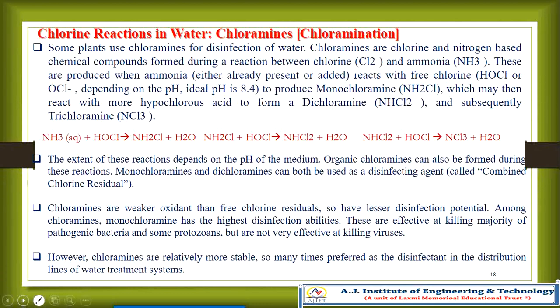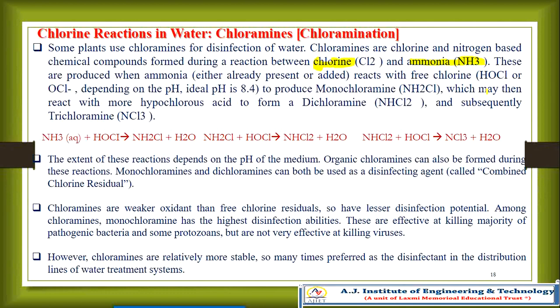Please remember the reaction between chlorine and ammonia, NH3. These are produced when ammonia, either already present or added, reacts with free chlorine, HOCl or OCl minus, depending upon the pH. Again, I'm repeating, depending upon the pH. The ideal pH is 8.4, which you can take to produce monochloramine,